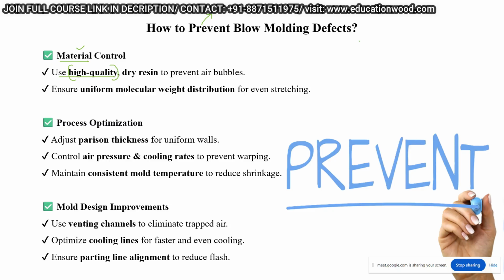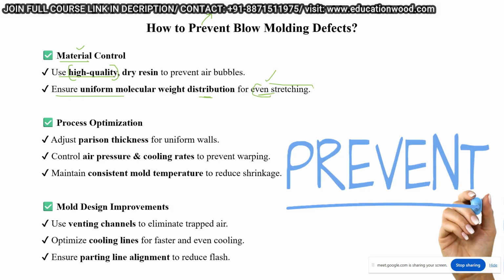If we use reused material, like recycled material, the plastic loses some of its properties, so there is a high chance of defects. And ensure uniform molecular weight distribution for even stretching.